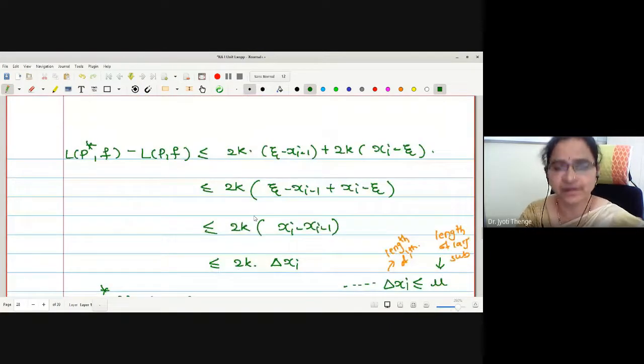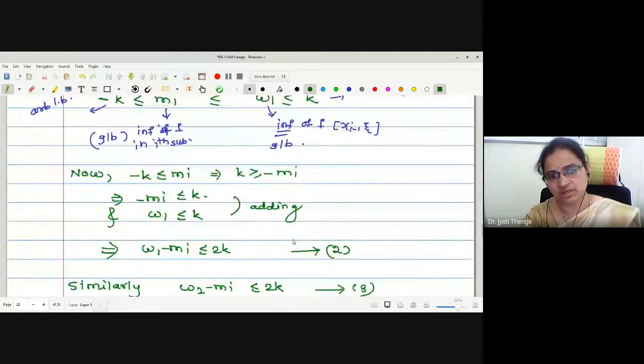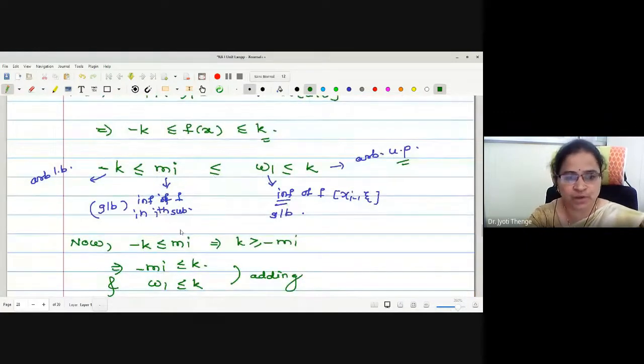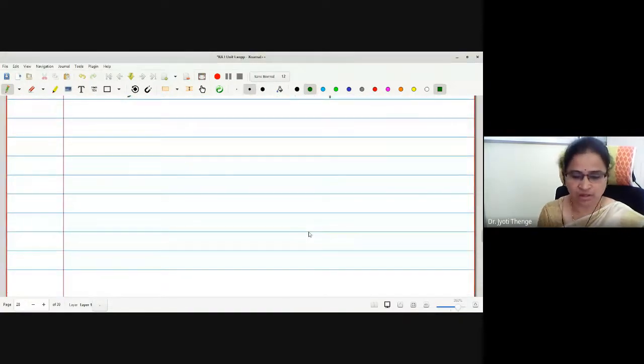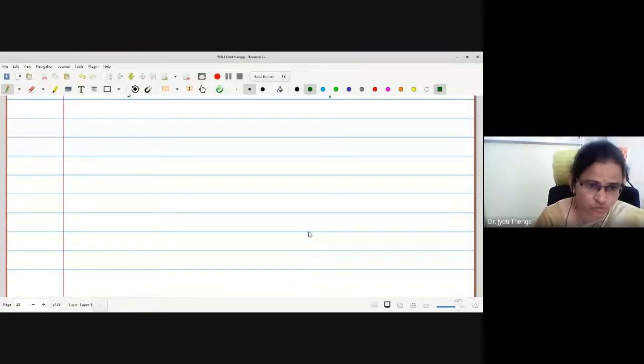Yes, any difficulty with this? If you have, you can ask me. There is a possibility to have a confusion here, but I have tried to explain this. Okay. Now, shall I go for the second part? The second part is also similar to this.